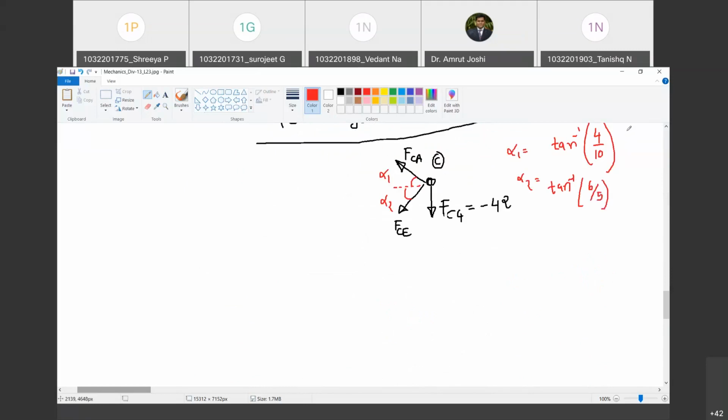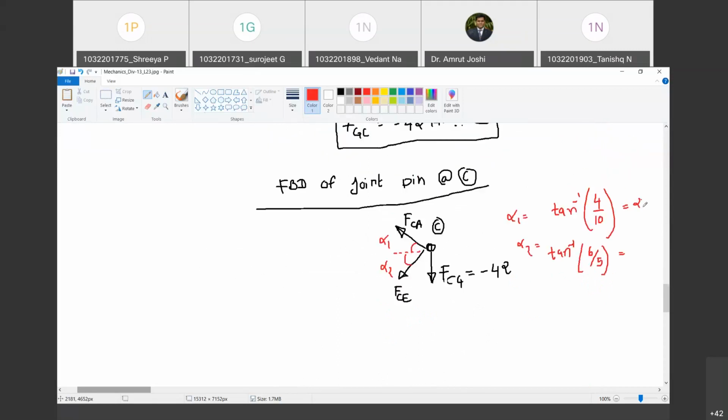Now can you tell me alpha 1 and alpha 2, both angles? Sir, alpha 1 is 21.80 degrees and alpha 2 is 50.19 degrees. Very good. Now how many unknowns are there in this FBD? 2.